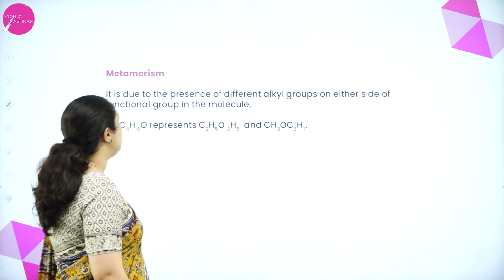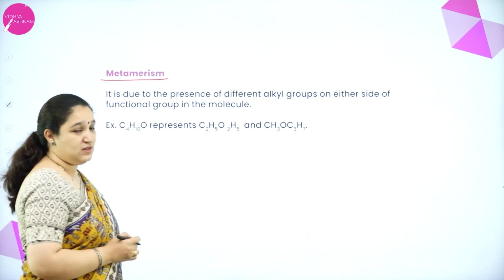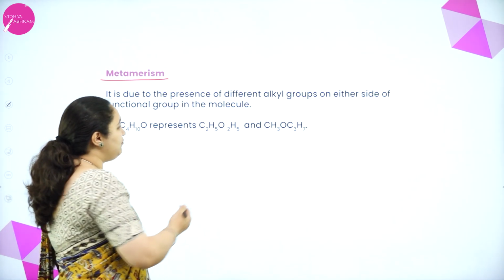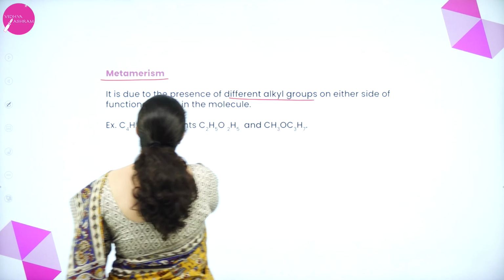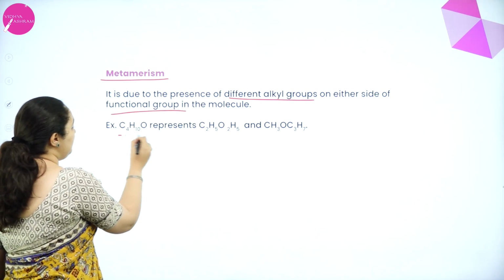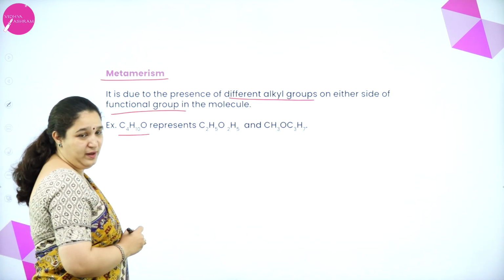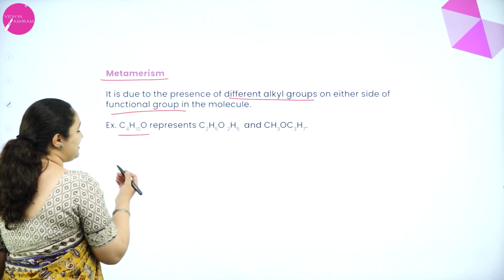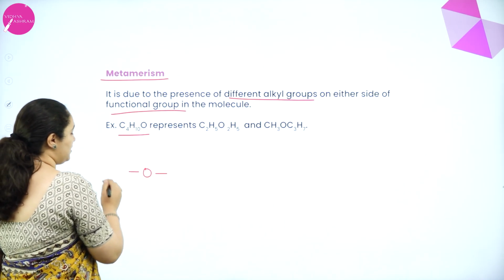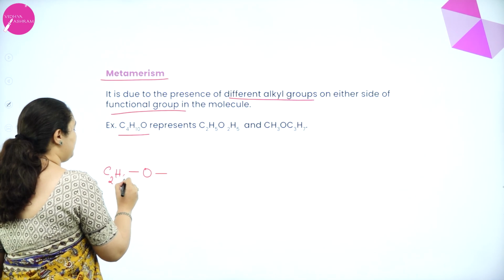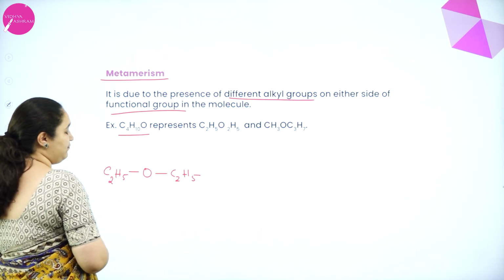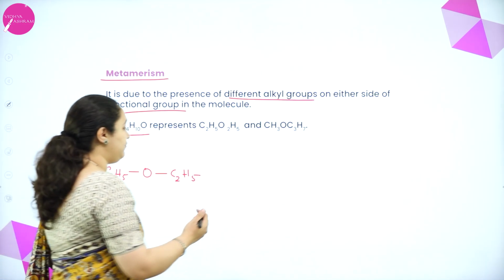Okay. Next and the last one is metamerism. So now what is metamerism? It is due to the presence of different alkyl groups on either side of the functional group of the molecule. Now for example, C4H10O. Now C4H10O, it's an ether, I can write. Ether contains O with 2 alkyl groups. So I can write it as C2H5, one alkyl group, and one more alkyl group as another C2H5, or I can write it in a different way.